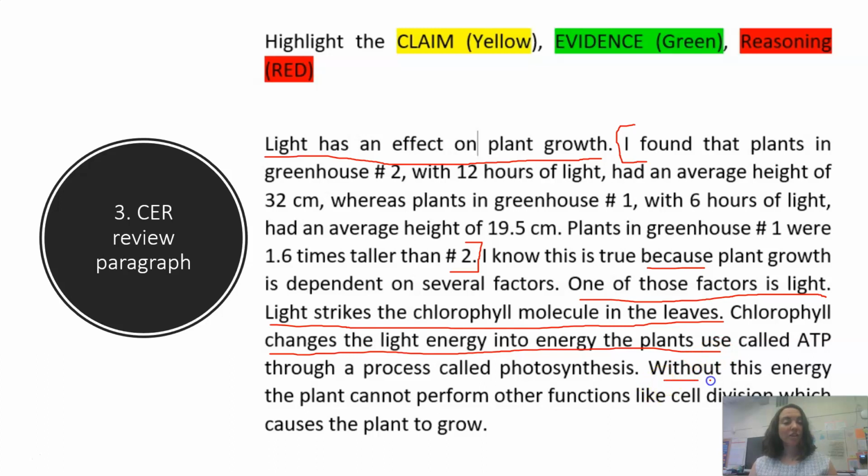Without this energy, the plants cannot perform other functions like cell division, which helps the plant grow. And we talked about in our evidence the growth of the plant. Is that another claim, more evidence, or reasoning?